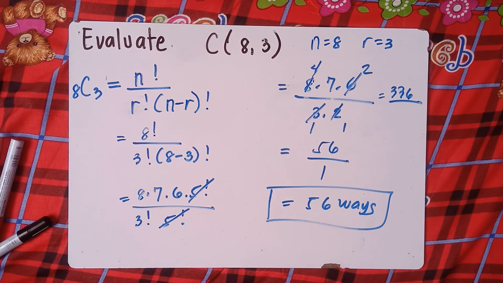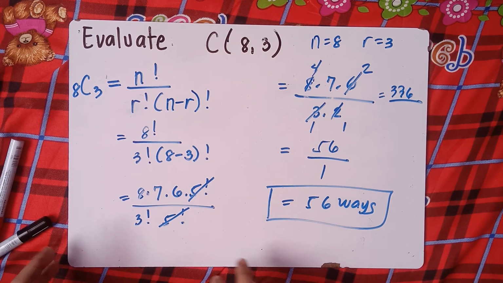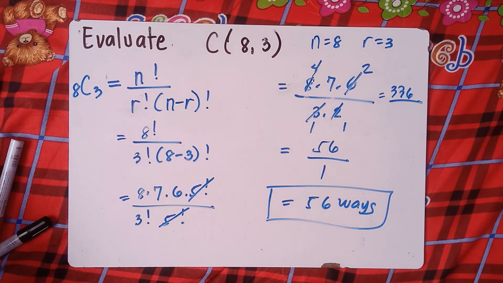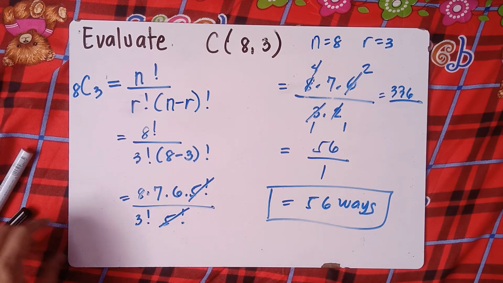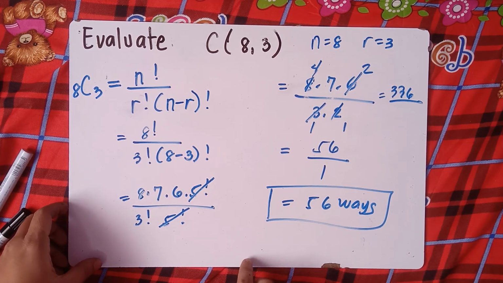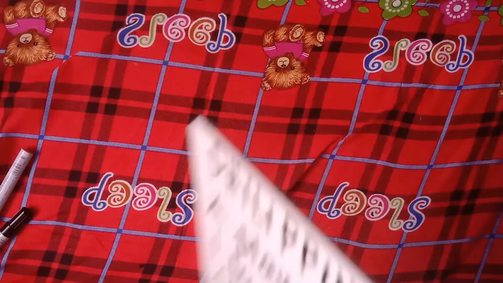Of course, some teachers will allow you to use a calculator, but you need to put the formula. That's a good thing. If you use the calculator, you already have the answer as a shortcut. You just need to write how you solved that particular answer. Okay, so that's the combination. Very easy, right? Let's try another example.